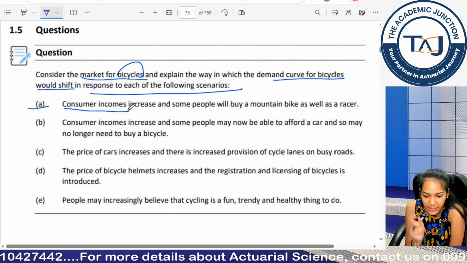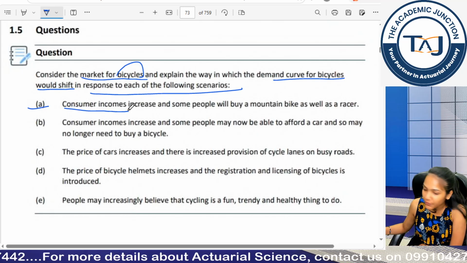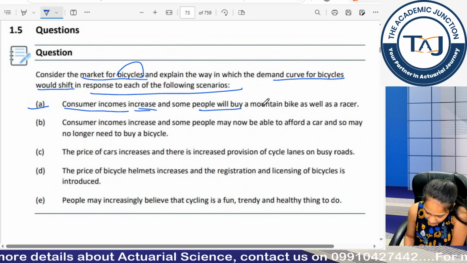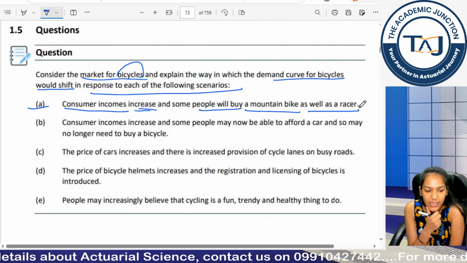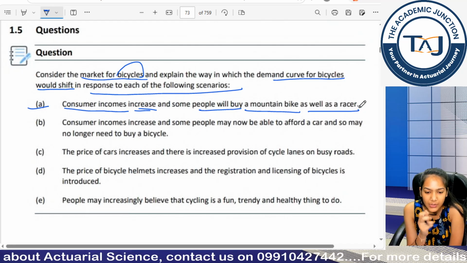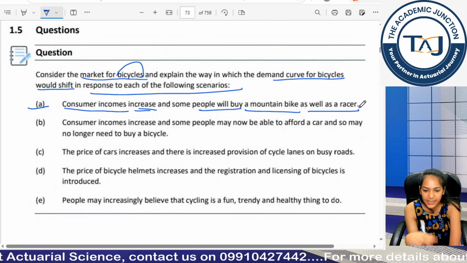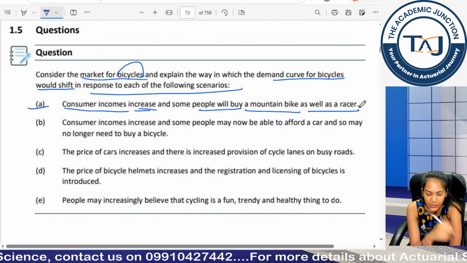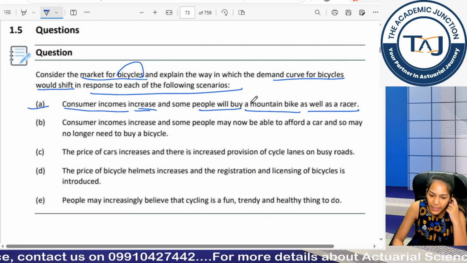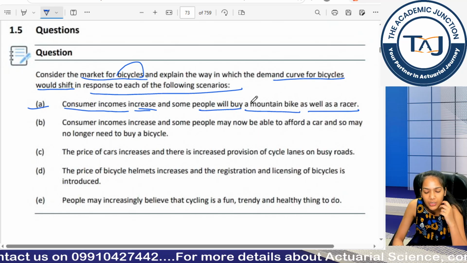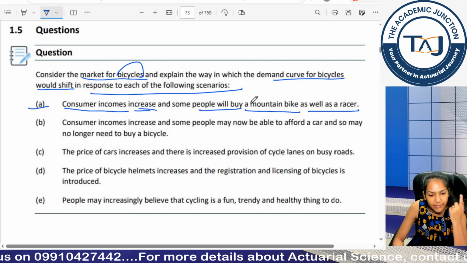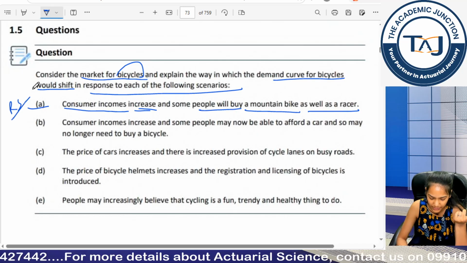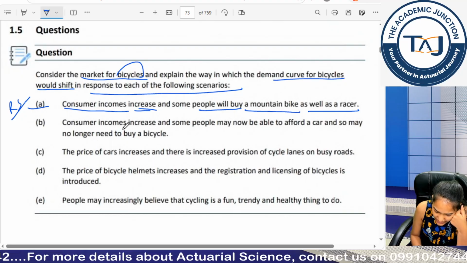Income is another factor other than price, that's why a shift will happen, right? Increase, and some people will buy a mountain bike as well as a racer bike. Clear? So, mountain bike demand is increasing, racer bike demand is increasing, these make up the market of bicycles. So, that is why my total demand for the bicycle market will also increase. So, it is a rightward shift. Very well done, Fatima.